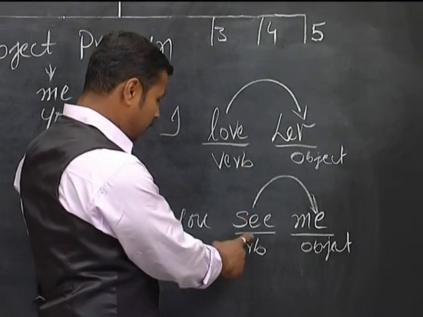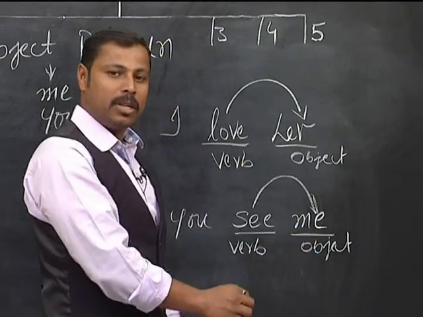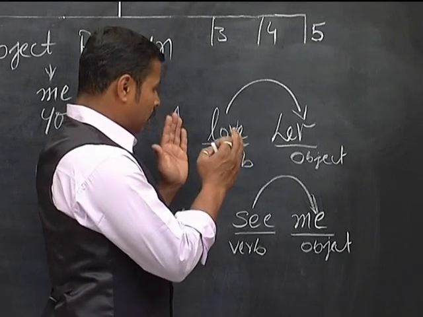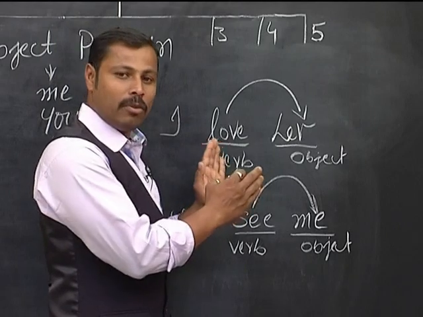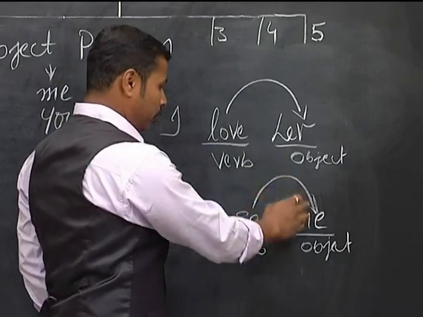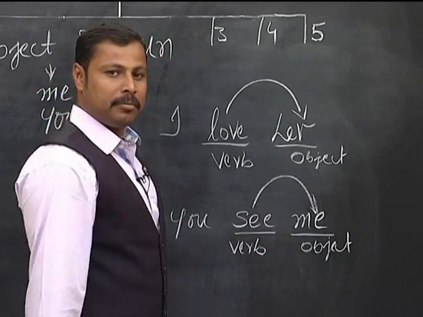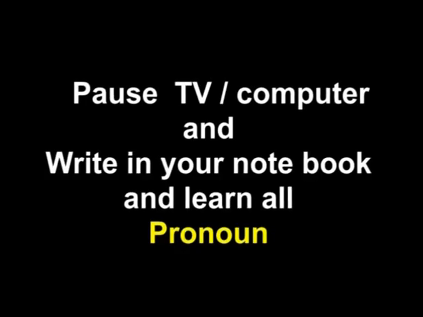Here, love is the verb and her is the object word. Any sentence it may be, object words are always used after the verb. Keep it in your mind. Write all the object words in your notebook. Learn object pronouns and their meanings looking into the book or listening to the CD now itself.